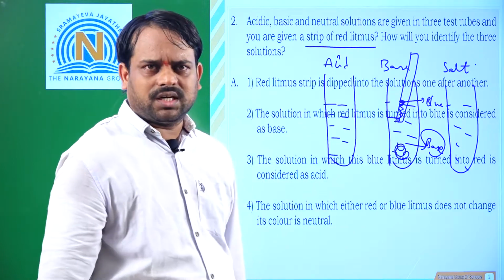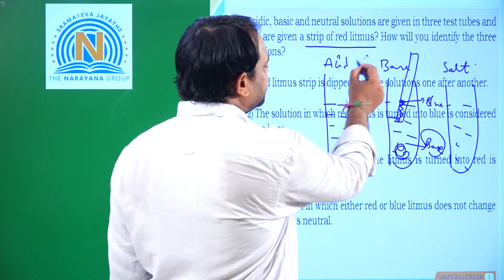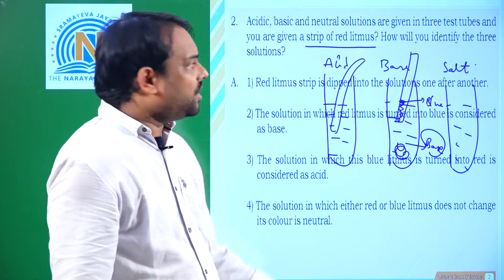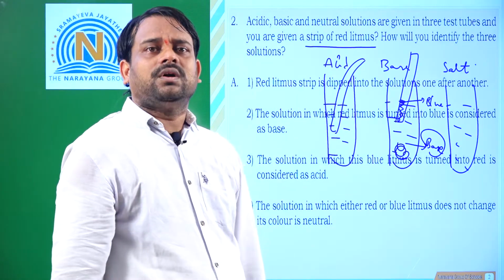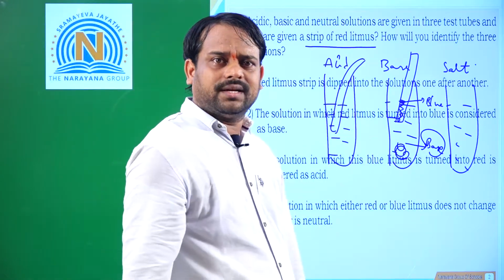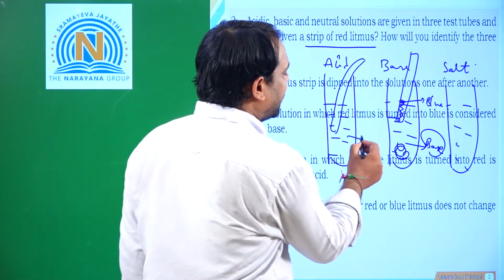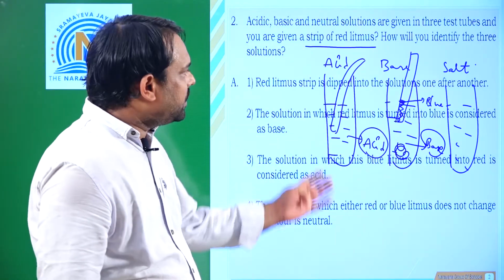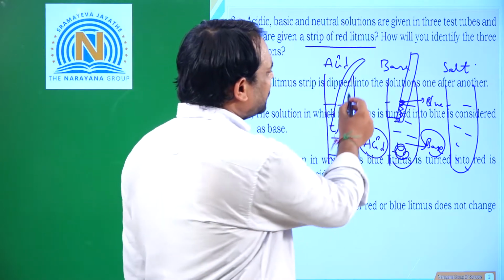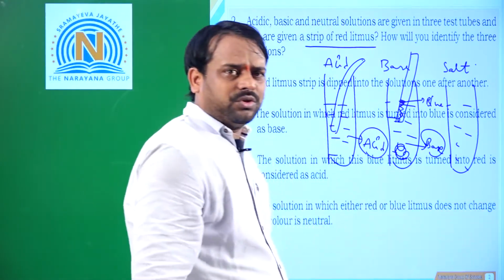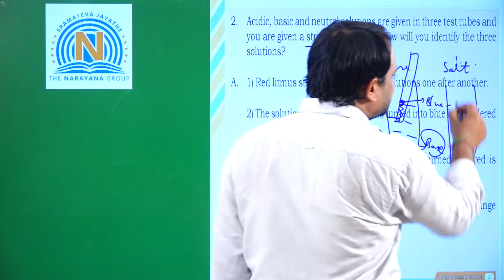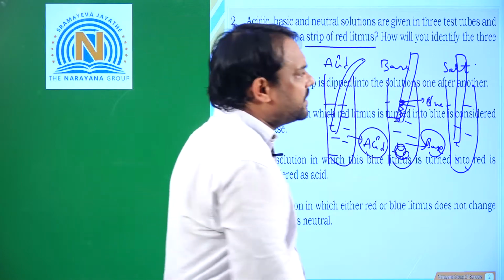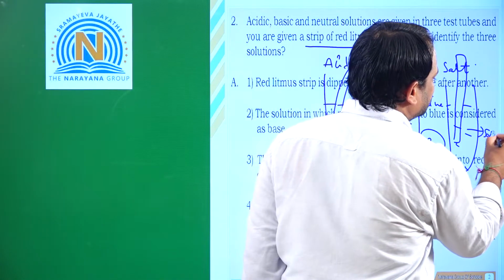And remove that red strip, and again insert the red strip into one more solution. If it changes its color, that means it turns back to red, then confirm that that substance is an acid. And take out the litmus paper and again dip it in one more solution. If there is no change in the color, then confirm that that solution is a salt solution.